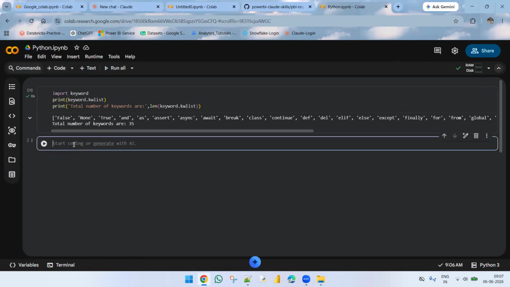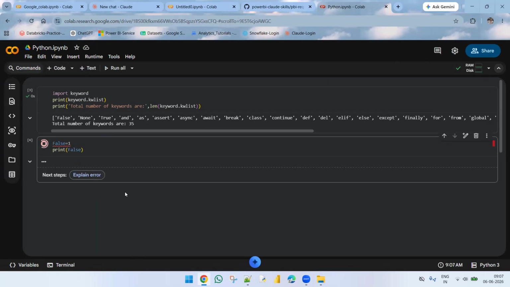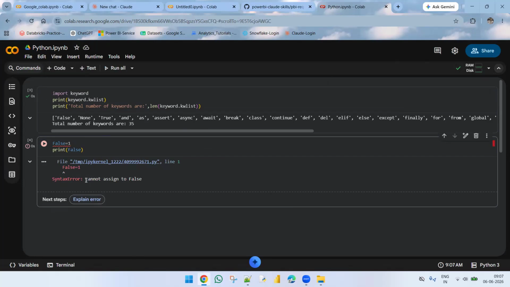Okay, why am I saying all these keywords here? See, in Python, for example, I'm taking one keyword, False. I'm assigning one value with equals. If you print False here, we get an error because we cannot assign values to False, because it is a keyword, and we cannot use it for a function name, class name, or module name.